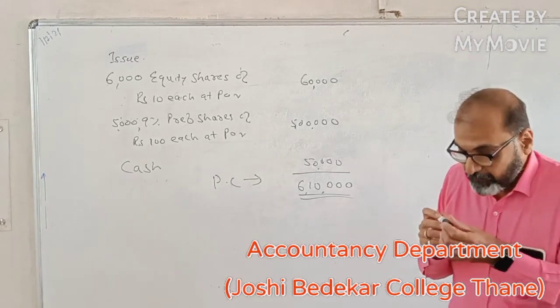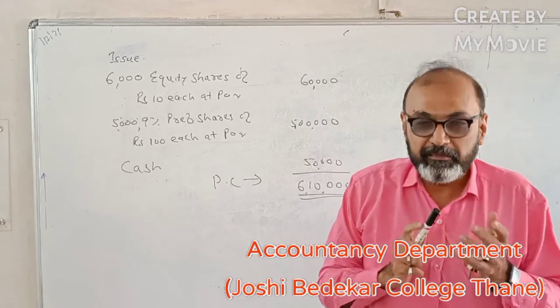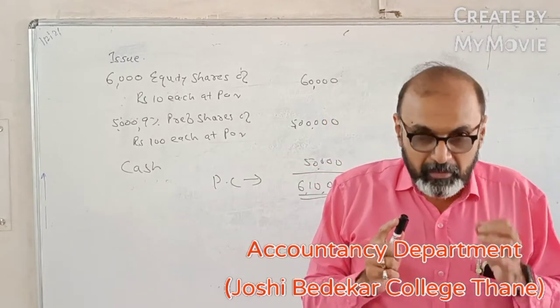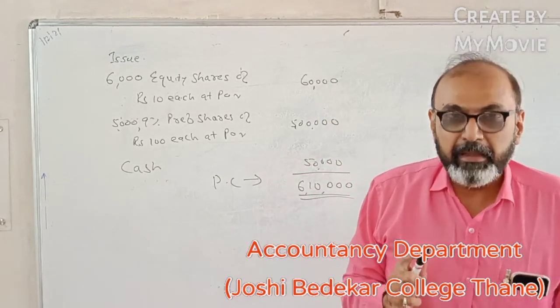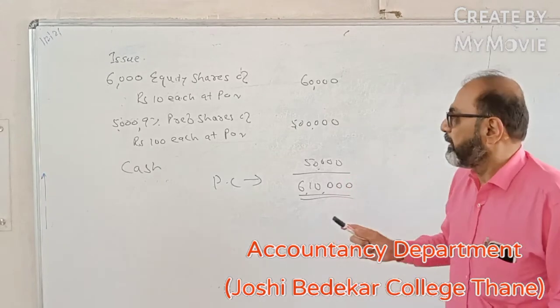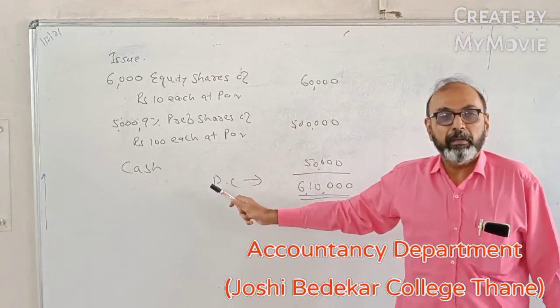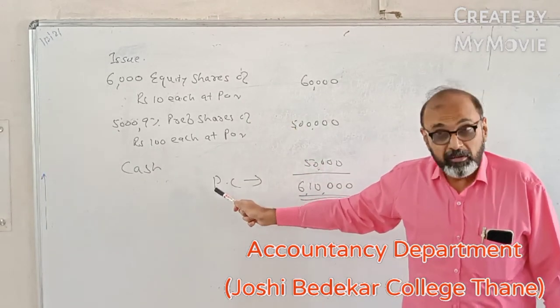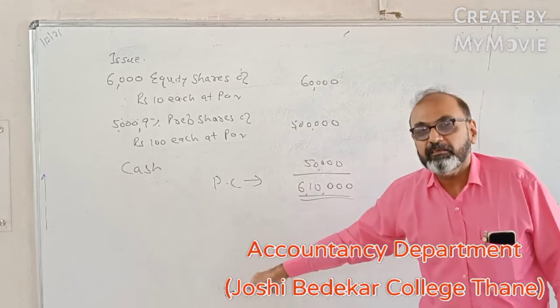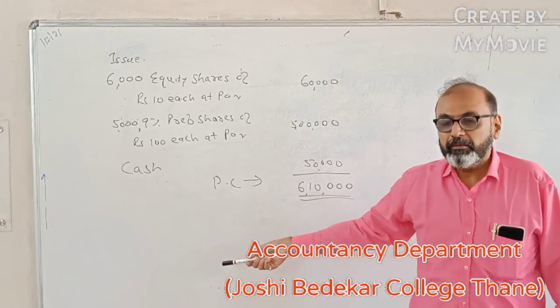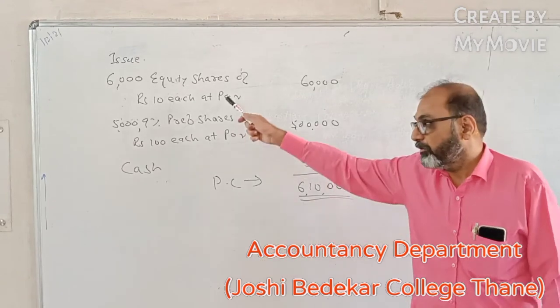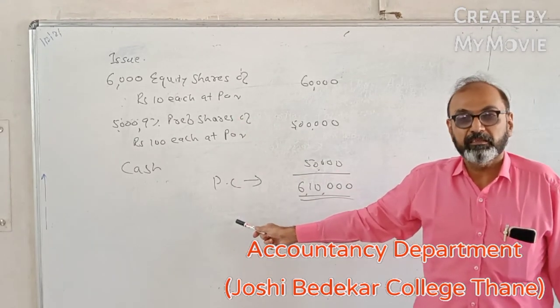Now here, as per the accounting standard 14, it is clearly stated that the satisfaction of PC can be made only and only by way of issue of shares and by payment in cash. What does it mean? That means if the debentures are issued to the debenture holders of the vendor company, they would not form part of your purchase consideration statement.